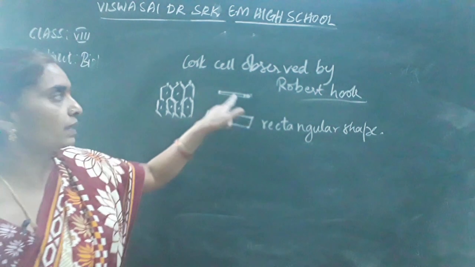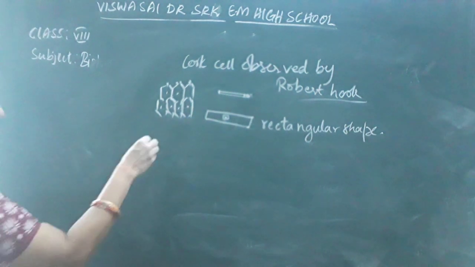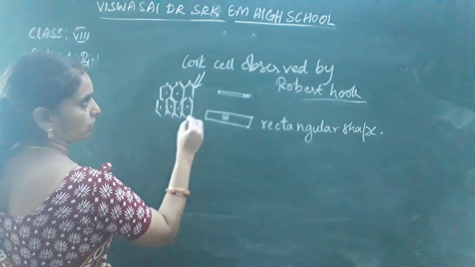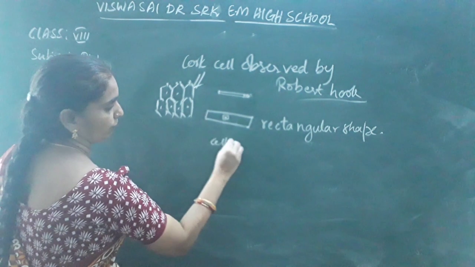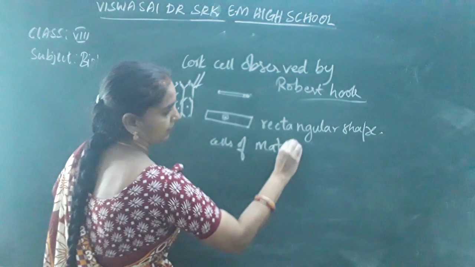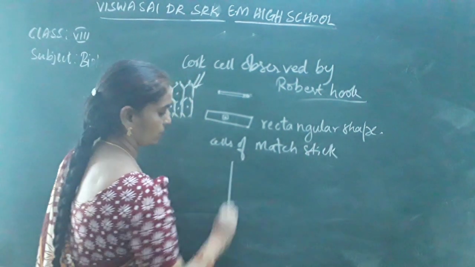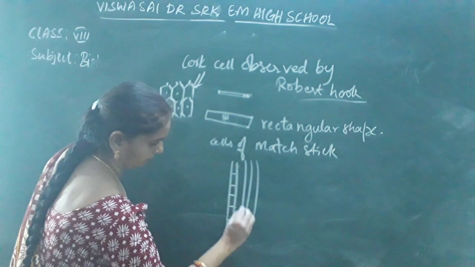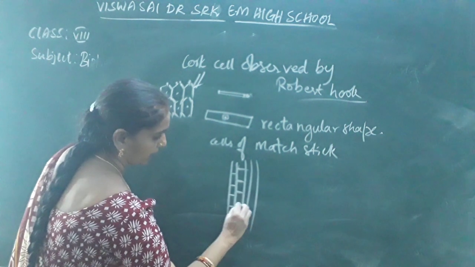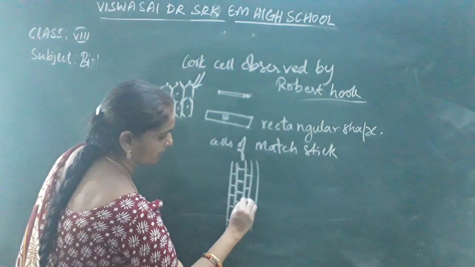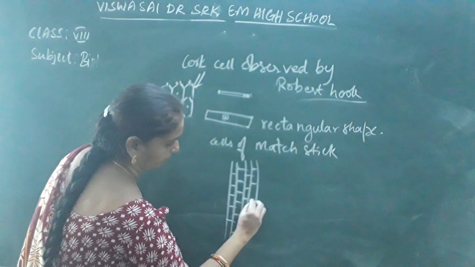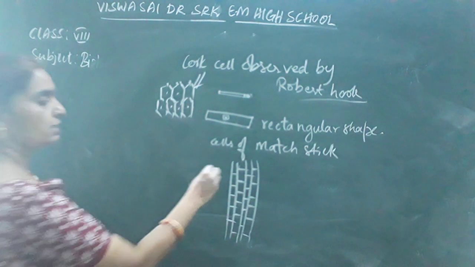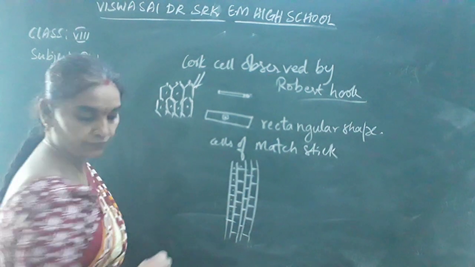When you observe the matchstick cells under the microscope, you can see this type of rectangular shaped cells. So you can find this type of structures over there.